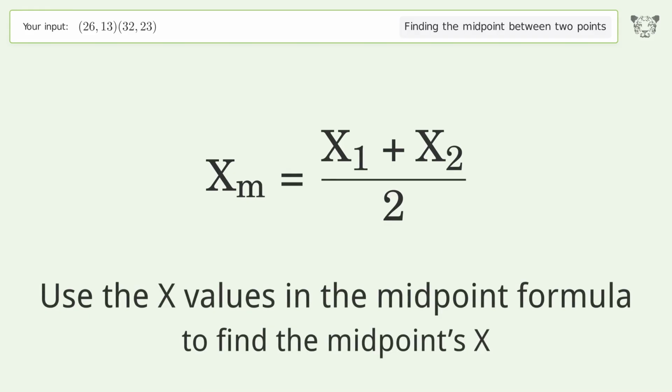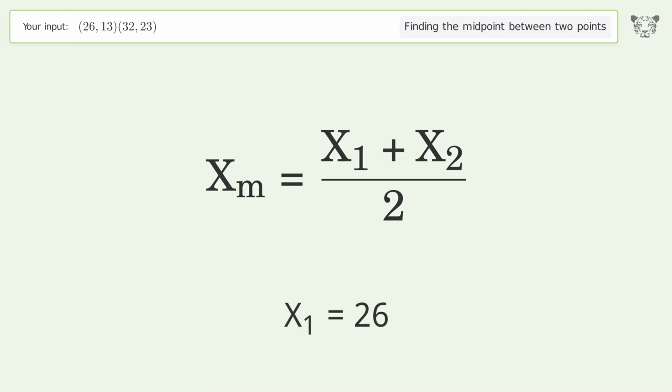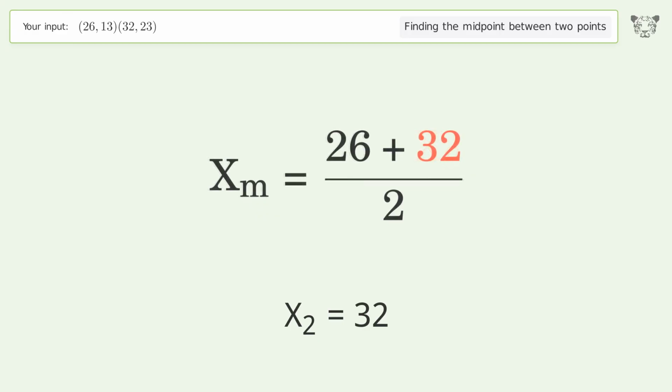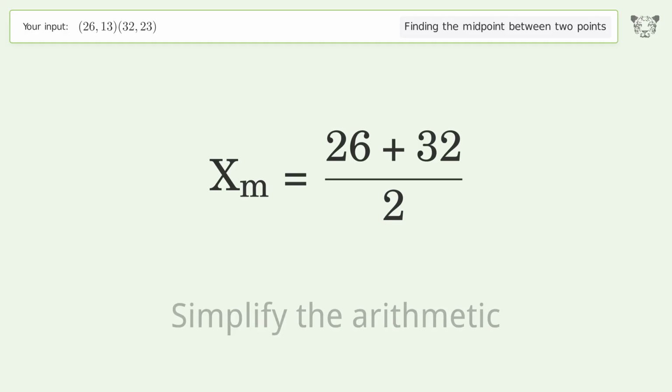Use the x values in the midpoint formula to find the midpoint's x. x1 equals 26. x2 equals 32. Simplify the arithmetic.